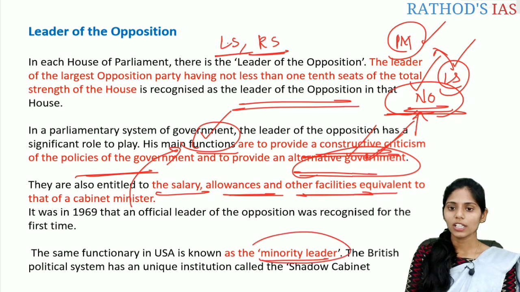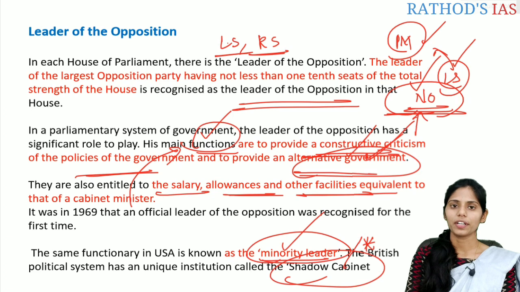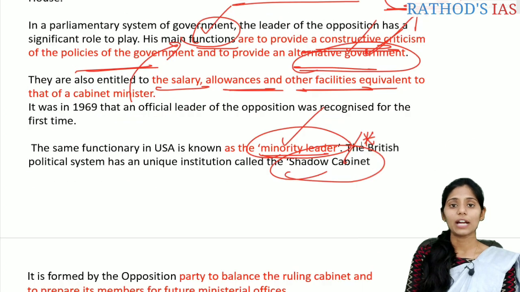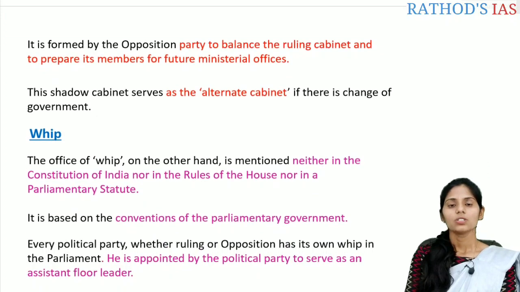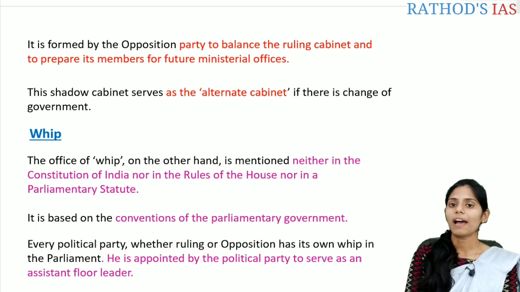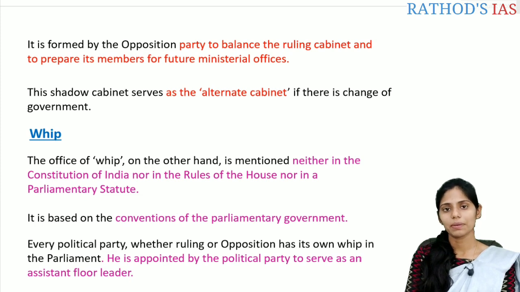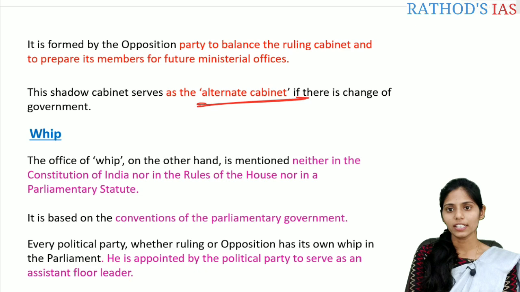It is known as the minority leader. And the British political system has a unique institution called the shadow cabinet. This is very, very important. This institution of the shadow cabinet is also present in the USA. The shadow cabinet is mainly formed by the opposition party in order to balance the ruling cabinet and to prepare the members for future ministerial office, that means for alternate government formation. The shadow cabinet also serves as an alternate cabinet if there are any changes in the government. So this is about the shadow cabinet.